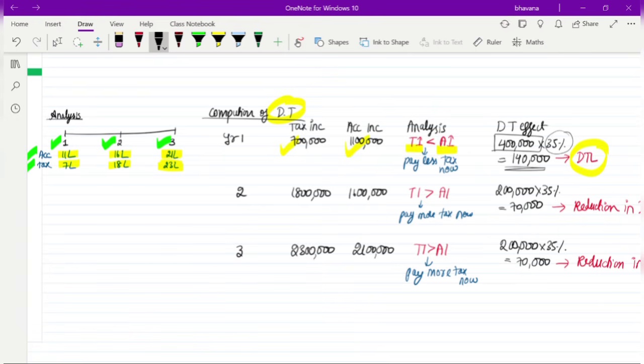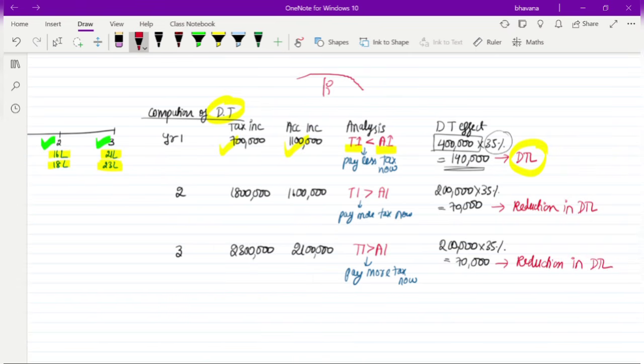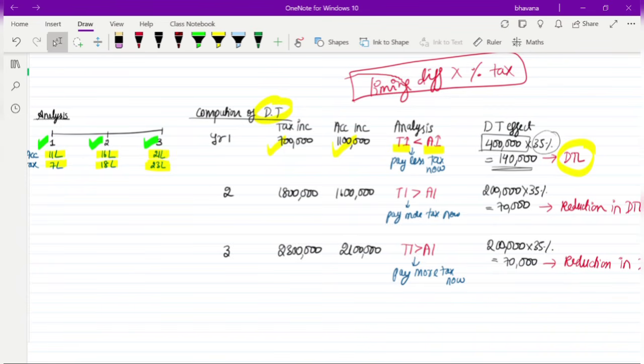So this is the first time we are doing the calculation of DTL in this method. What we do is we take the timing difference and multiply it by the percentage of tax. So if you do this also, you will be able to find out your DTA or DTL. Because on the difference only you create deferred tax asset or liability, right? So the same concept. So 1,40,000 DTL in the year 1.